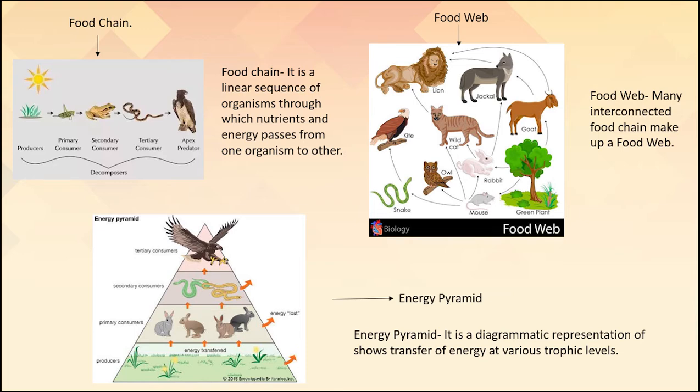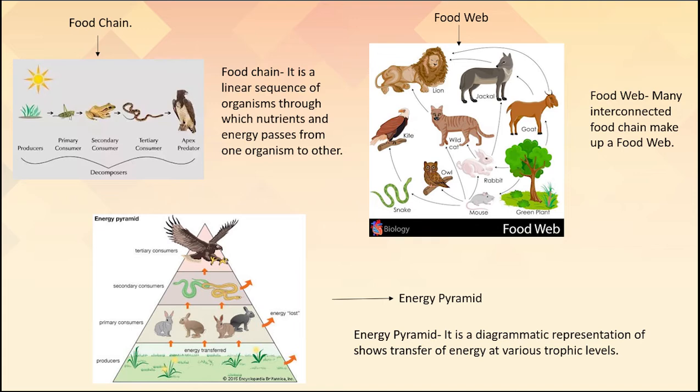Now, when you observe the diagram or the picture of food web, you'll see that there are many food chains. For example, plants are eaten up by goat. Goat is eaten up by a lion. This is the first food chain. Then again, green plants are eaten up by goat. Goat is eaten up by a jackal, and jackal is eaten up by a lion. This is the second food chain. Then again, green plants are eaten up by a rabbit. Rabbit is eaten up by a jackal, and jackal is eaten up by a lion. It's the third food chain.